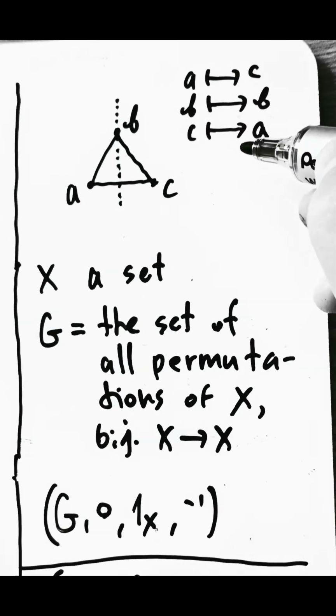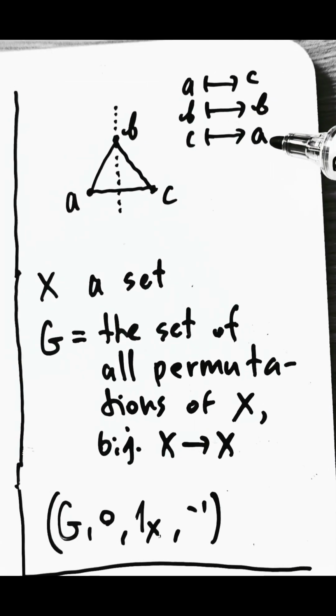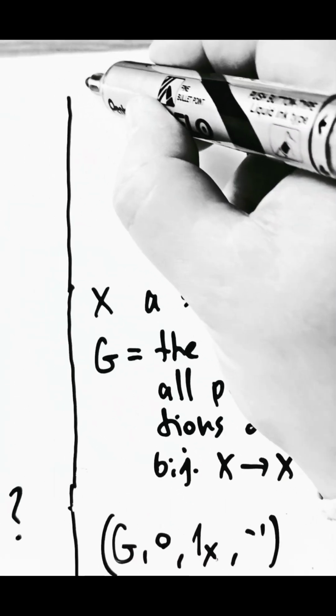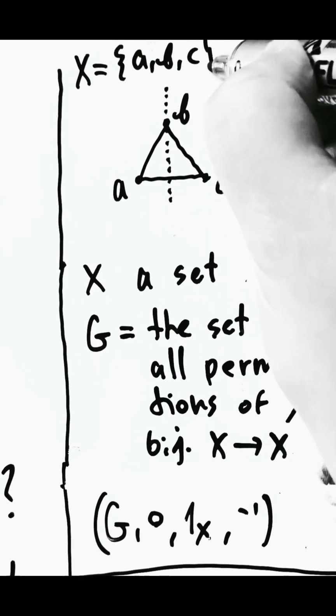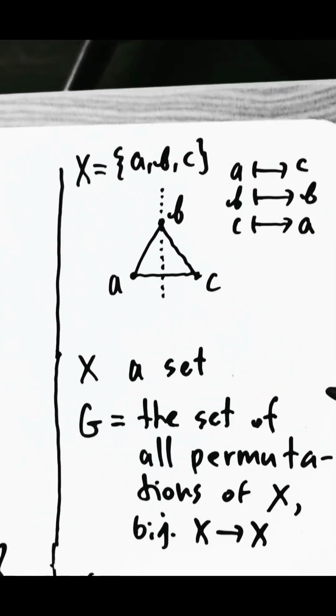Think of this as one element of G, as one function from our set X to itself, which in this case is the set of elements A, B, and C, where A, B, and C are all different from each other.